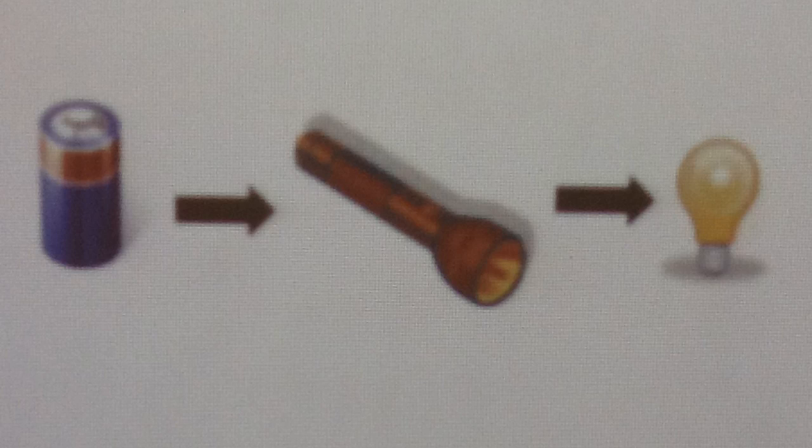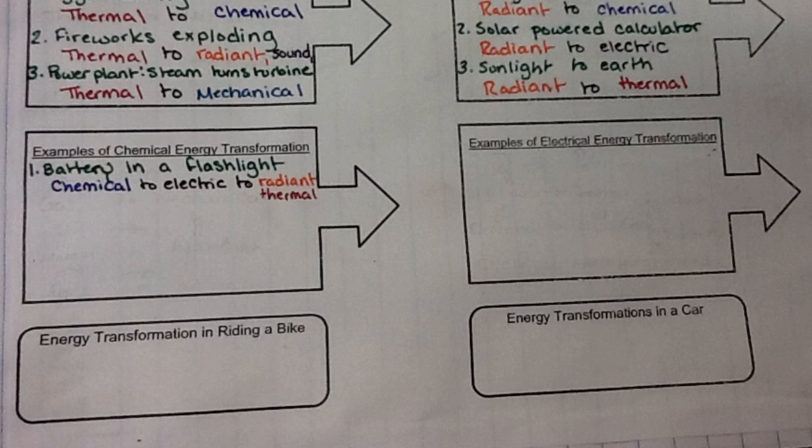Now if we look at the bottom left corner, examples of chemical energy transformations, we will begin with our first example, a battery and a flashlight. Now a battery actually runs on chemical energy. There is something inside the battery, a mix of chemicals, which when combined will generate an electric current. So I have chemical energy changing to electrical energy.